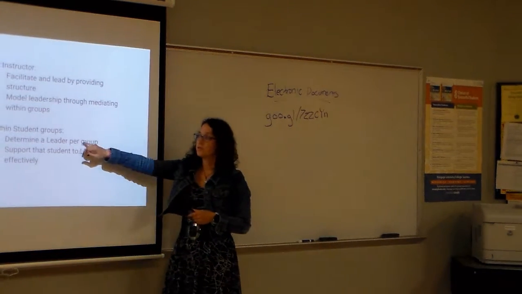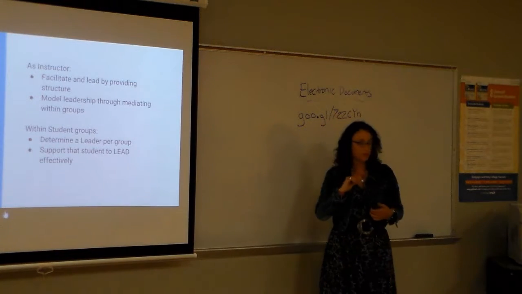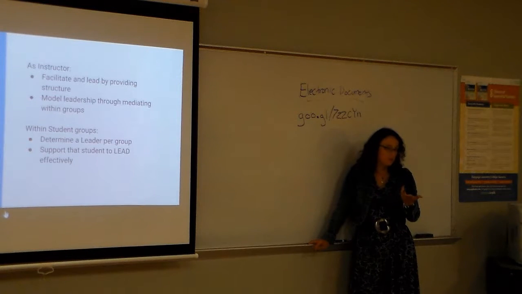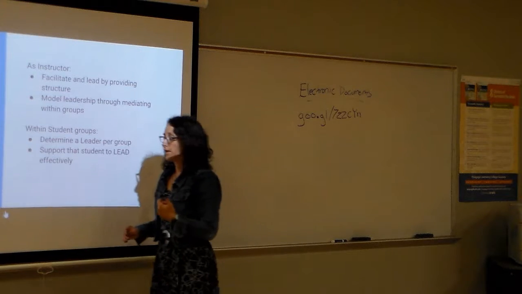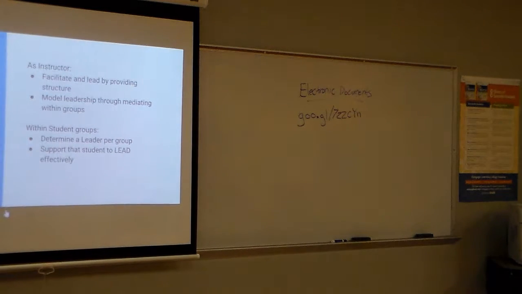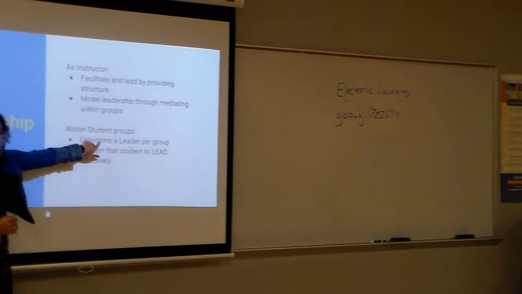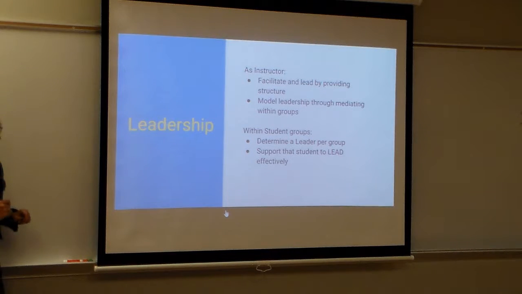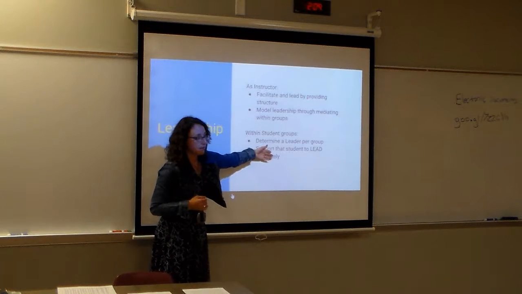Within student groups, you're going to divide students into groups. What I did, 5 students per group. Typically, I have 25 students in a class, so it works out to 5 groups. Sometimes I have a few more if they bump my cap up in my online class, but that's all right. I still try to stick 5 students about in each group. So each group is going to have a leader that we'll talk about how to select the leader in just a minute. So 1 leader per group, and then the instructor has to make sure to support that leader.